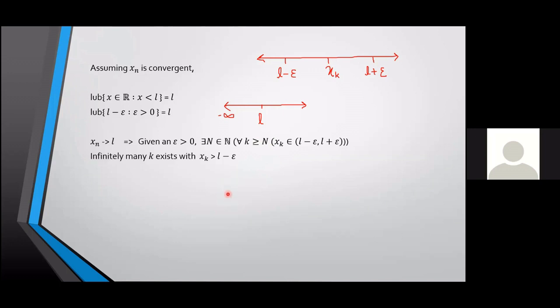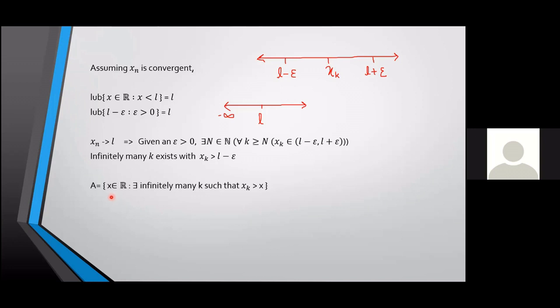I've seen that there are infinitely many k with xk greater than L minus epsilon. So this is a property of L minus epsilon. And now you know what I'm going to do. I'm going to construct a set in such a way that xn should converge to the least upper bound of that set. So from these, can you identify what my set will be? This is my set. I'll take all the elements in R such that infinitely many terms of the sequence are greater than that number. That is why we did all these least upper bound things to identify the set.